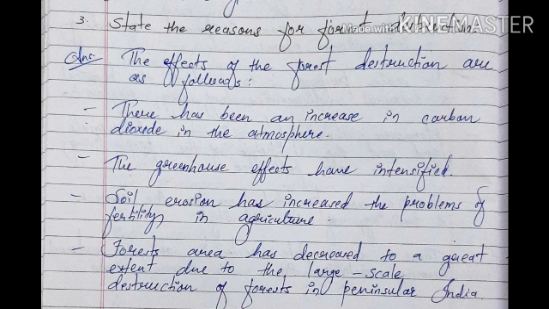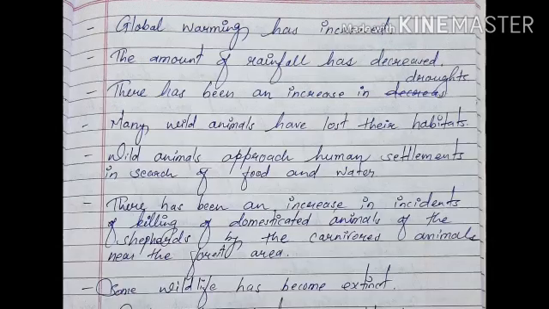Soil erosion has increased the problem of fertility in agriculture. Forest area has decreased to a great extent due to the large-scale destruction of forest in peninsular India. Global warming has increased. The amount of rainfall has decreased. There has been an increase in droughts.